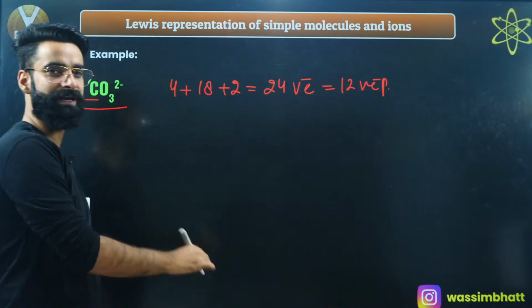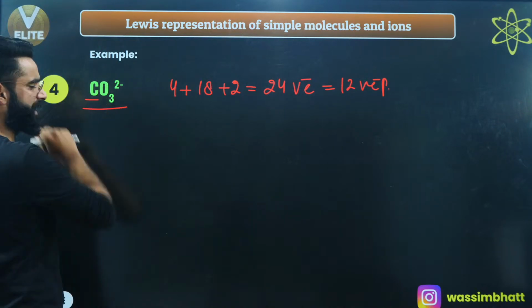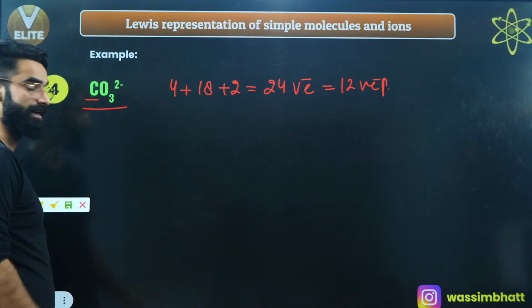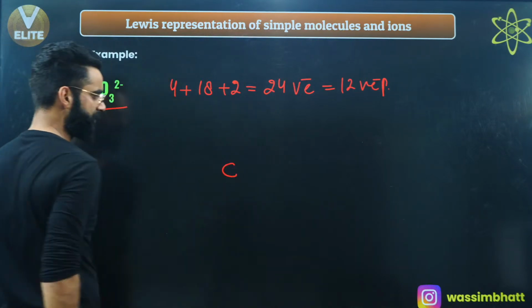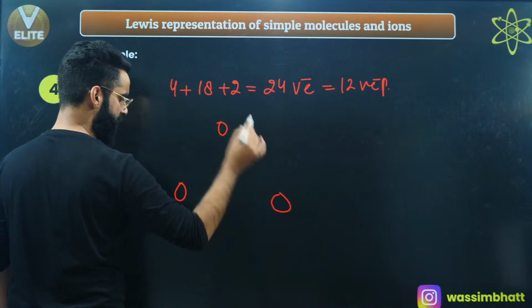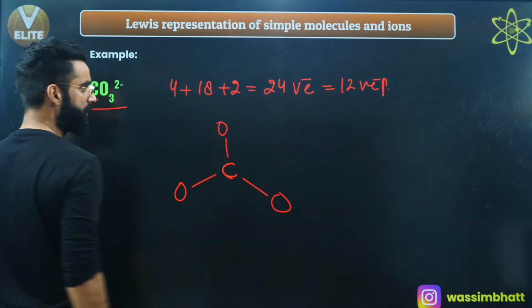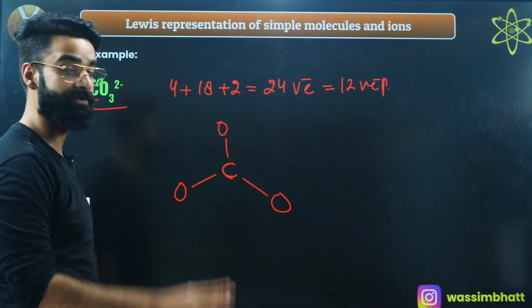Now arrange these 12 valence electron pairs. First of all, select the central atom, the one which is less electronegative, carbon. Carbon is the less electronegative element, okay? I'm selecting carbon over here as the central atom. One oxygen over here, one oxygen over here, one oxygen over here, for example. Put one single bond, one single bond, one single bond. So out of 12 electron pairs, I have used 3.